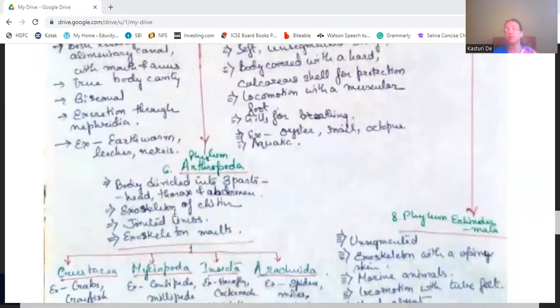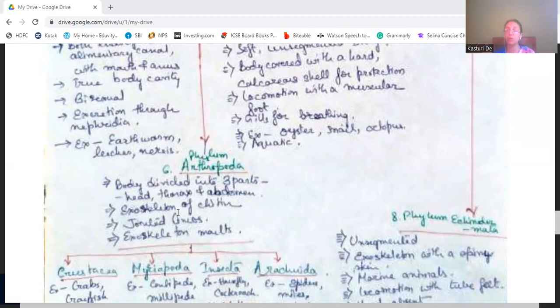Arthropoda phylum, here. As the name suggests, they have jointed appendages. Poda means appendage, so Arthropoda means jointed limbs. The body is divided into head, thorax, and abdomen.